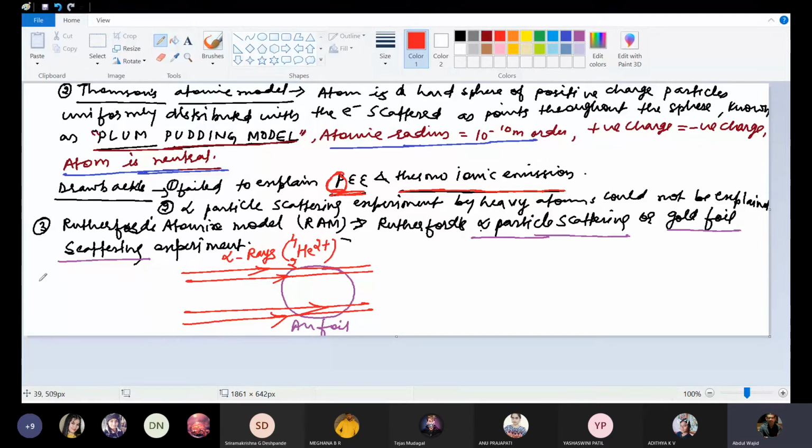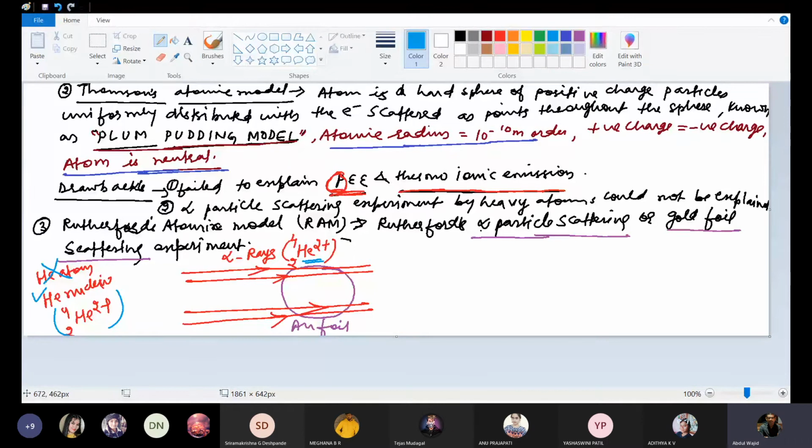They may ask you, helium atom? No. Helium nuclei? Yes. Helium nuclei means He-4 2+. So it won't be a helium atom, it will be helium nuclei, and this is passed through the gold foil.